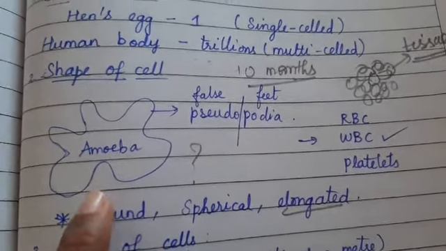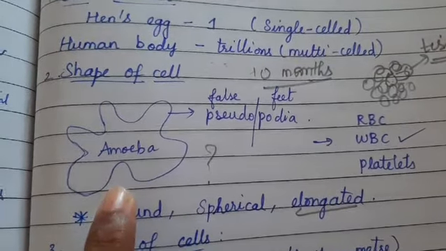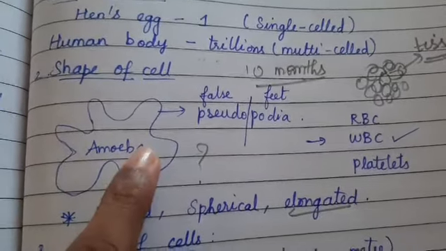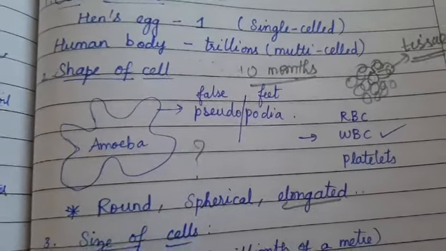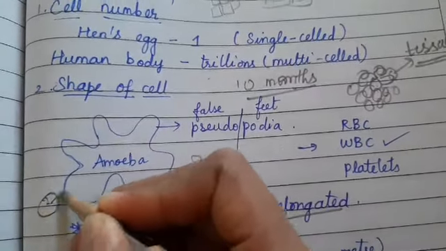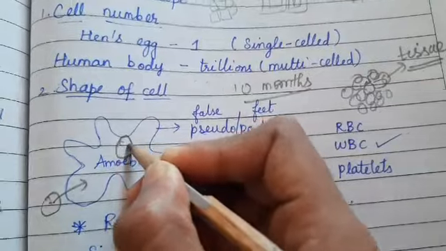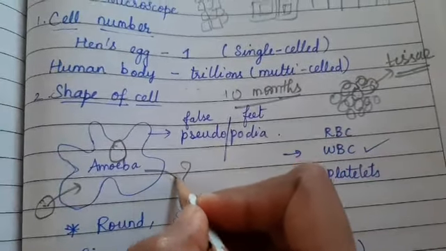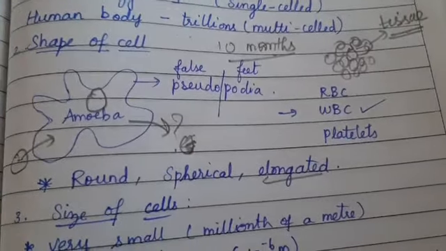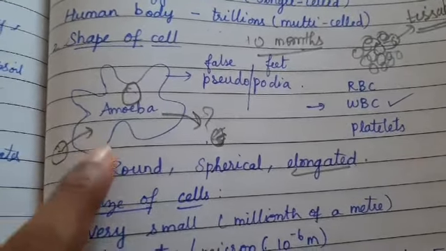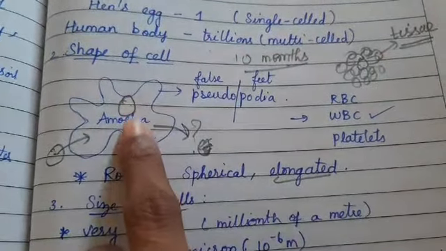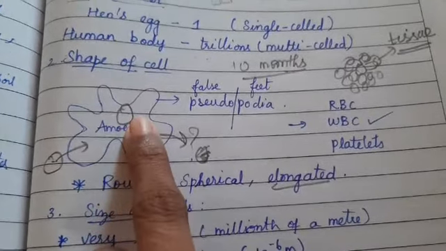So when it keeps on changing, it has the ability to capture the food, digest it, as well as to eject it outside. The pseudopodia will capture the food, and the food vacuoles present in the amoeba would digest it, and it again ejects the food waste. So try to understand here, irrespective of the number of cells, the living organisms will perform their respective functions.